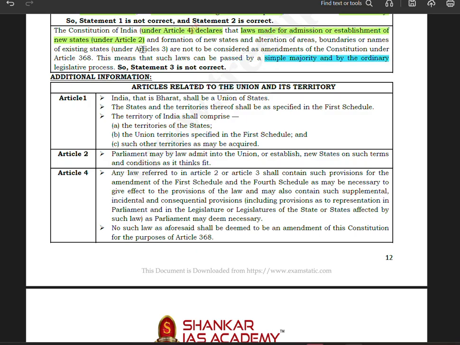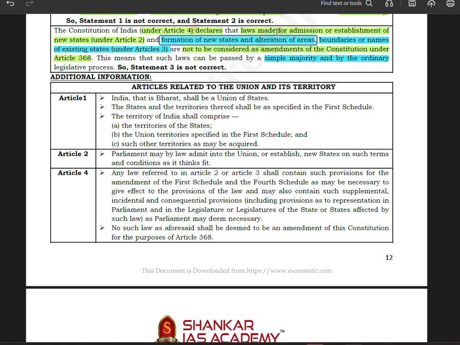Now second, formation of new states and alteration of areas. Within India, within an existing state, suppose we want to bifurcate a big state and establish two or three new states, and alter their boundaries, areas or names of existing states. That is under Article 3. That will also be done by a simple majority. That is what they are trying to say: Article 3 laws are not to be considered amendments of the Constitution under Article 368. So that is the clear thing.